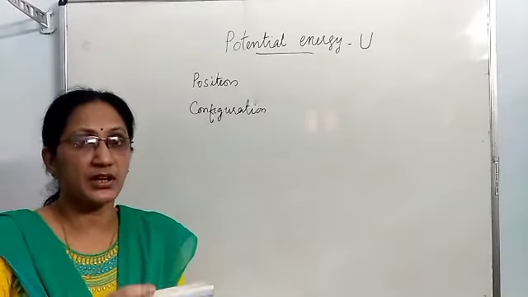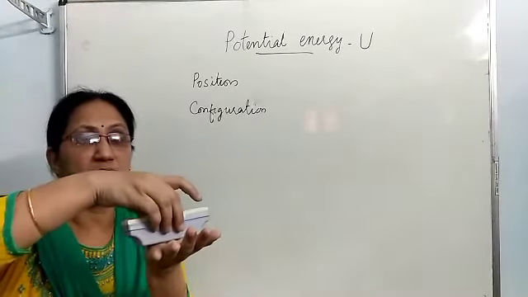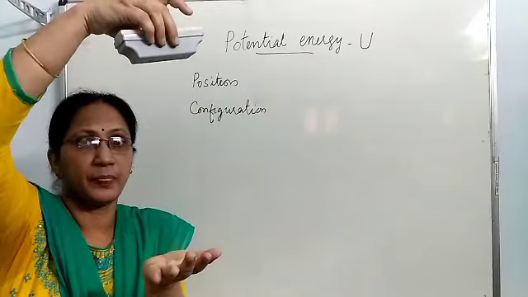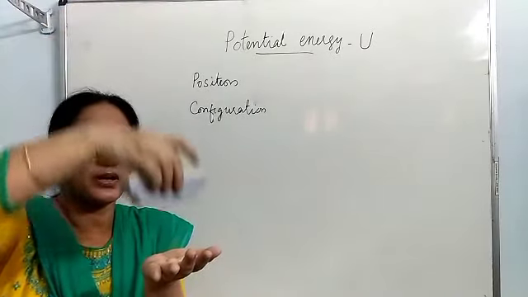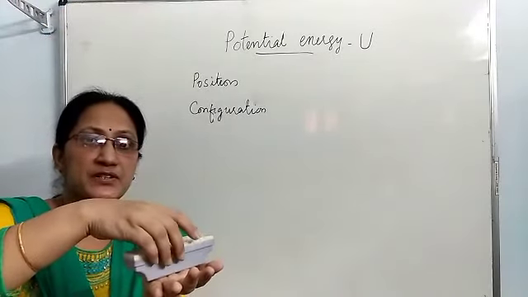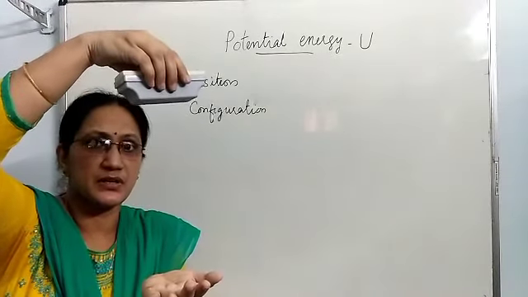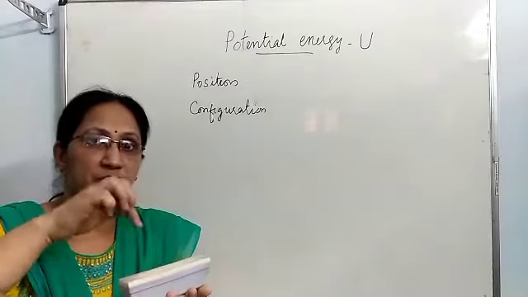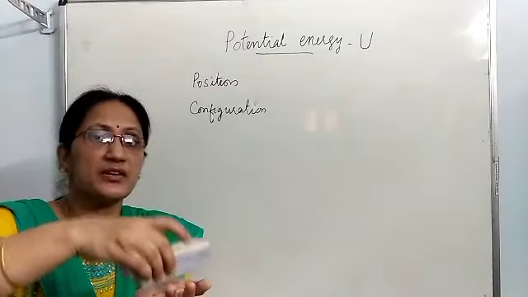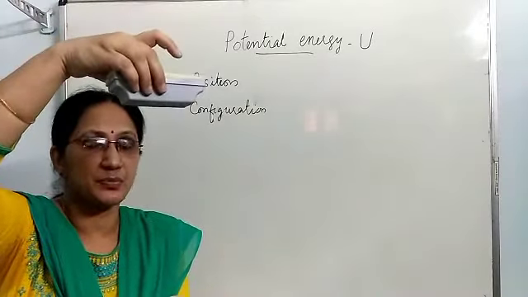Suppose you are lifting a body of mass m vertically upward. Its position changes. Then in order to lift it up, you have to do some work against gravitational force. That work done by you is getting stored in it when it reaches the highest point.